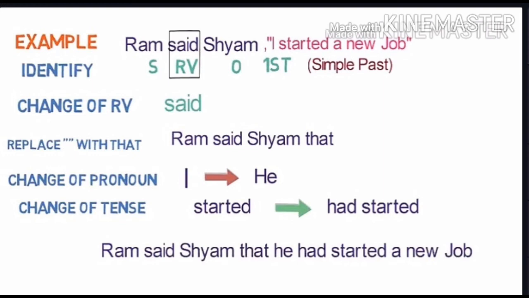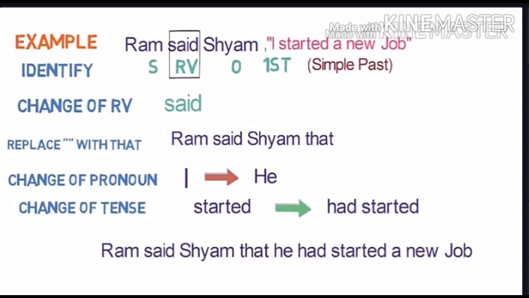The second step is the change of reporting verb. But as we have seen, "said" will remain unchanged. The third step is to replace inverted commas with "that." So the sentence will be like this: Ram said Shyam that. The fourth step is the change of pronoun. Here "I" is the first person and Ram is the subject. So "I" will be converted into "he," as "I" is used for Ram.